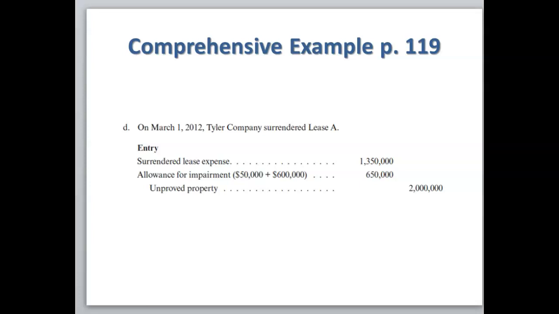In the following year, on March 1st, 2012, Tyler Company surrendered lease A. Lease A is individually significant. So we're going to credit the unimproved property for the amount of the acquisition cost of $2 million. Remember, we have $650,000 recorded in the allowance, so we're going to debit that account to zero it out. And the difference of $1,350,000 is going to be debited to surrendered lease expense.